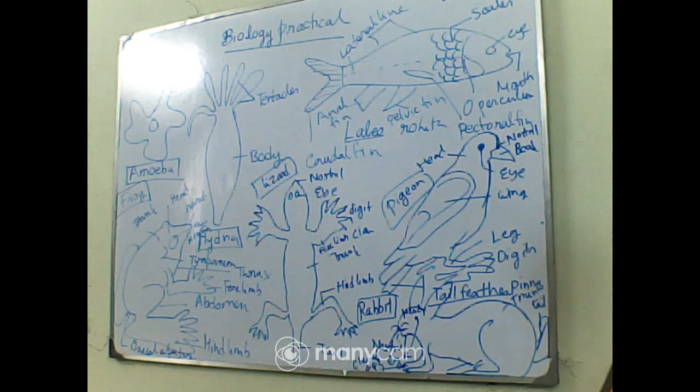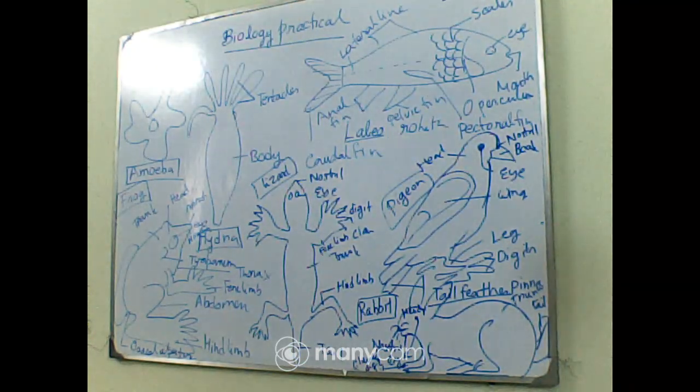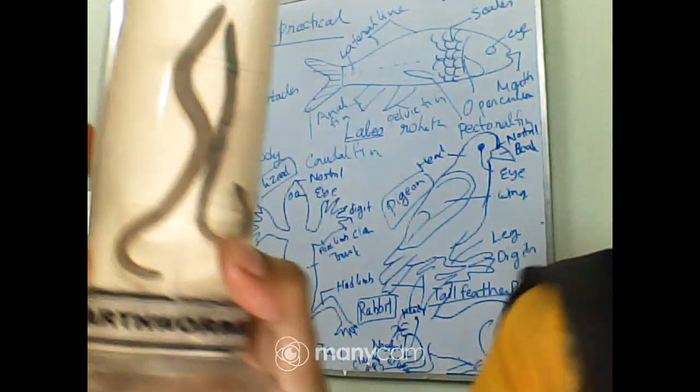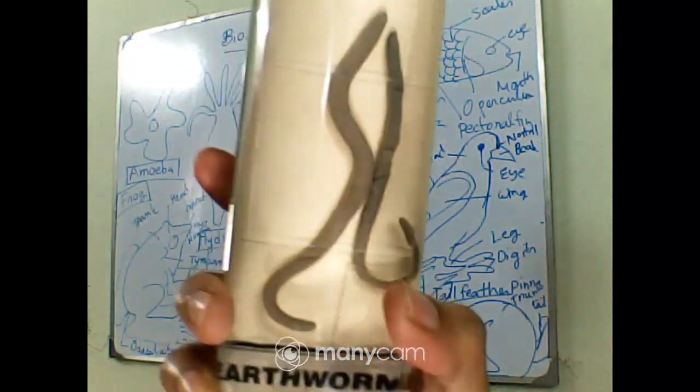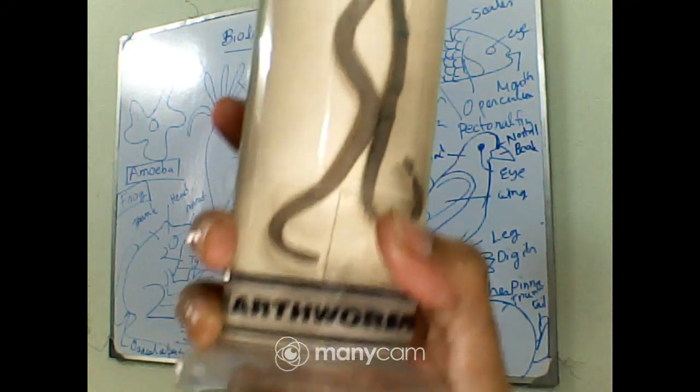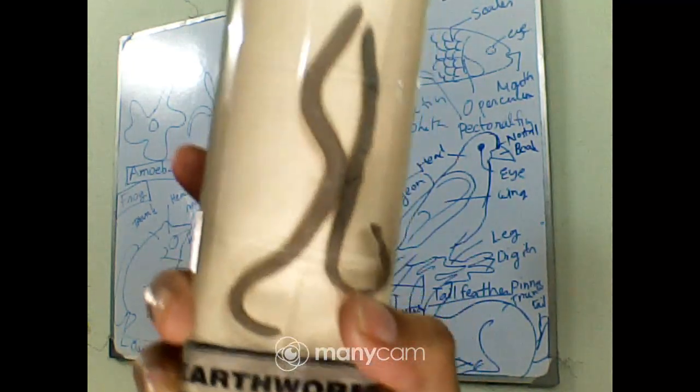So next one is the Pheretima posthuma, that is commonly called as earthworm. So which one is the earthworm? Let me show you. So this one is the earthworm. It is coming under the kingdom Animalia and phylum Annelida, and earthworms are called as farmer's friend because they